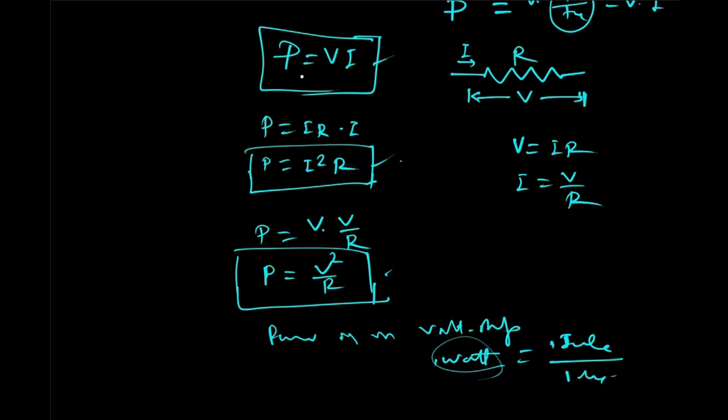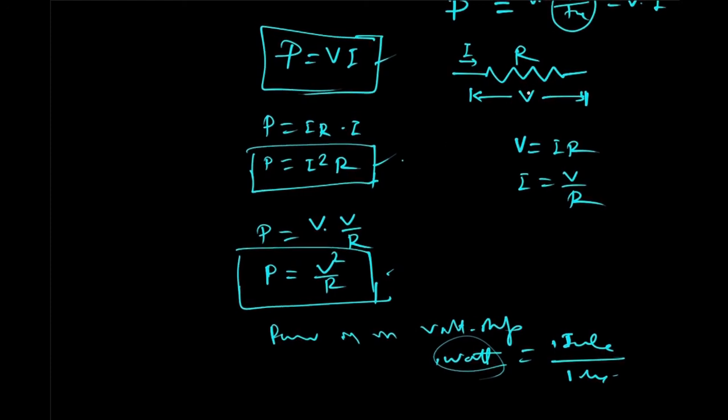So the power we get by multiplying voltage and current is in watt. Power is the rate of consumption of energy, the rate of consumption or absorption of energy. At what rate this resistance is consuming energy, or at what rate it is absorbing energy.